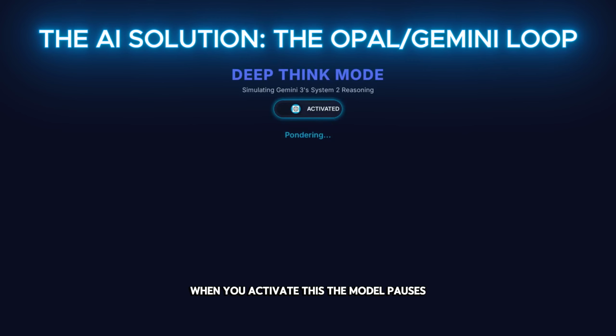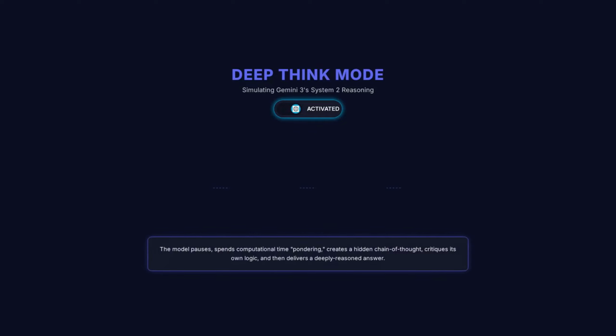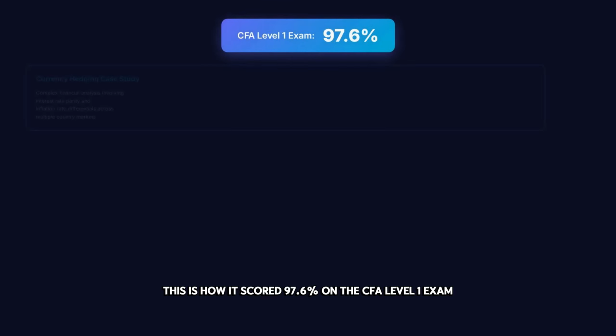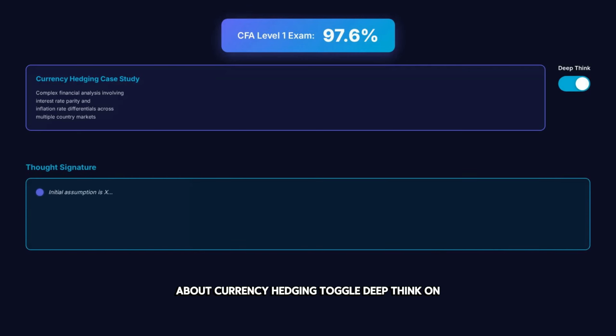When you activate this, the model pauses. It literally spends computational time pondering before it generates a single token. It creates a hidden chain of thought, critiques its own logic, and then answers. This is how it scored 97.6% on the CFA Level 1 exam. Feed it a complex financial case study about currency hedging. Toggle Deep Think on, watch the thought signature.